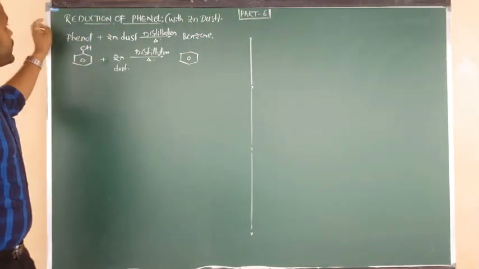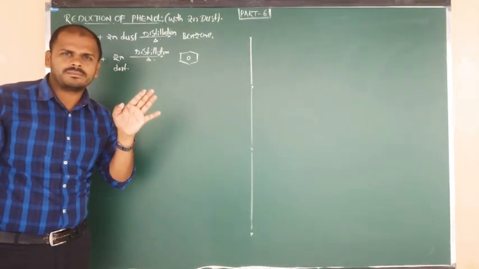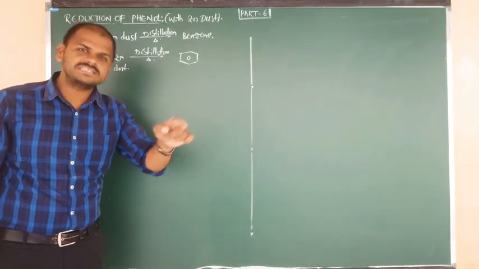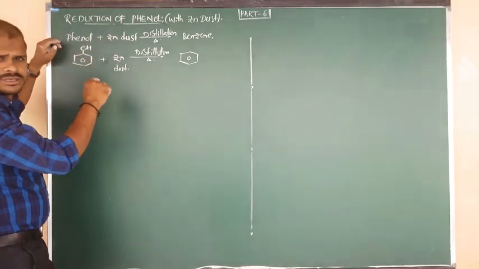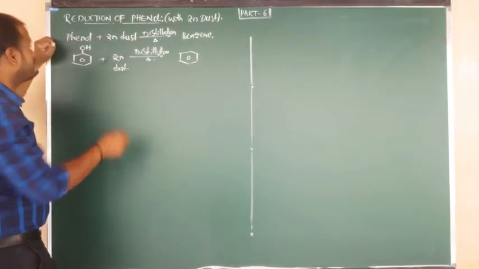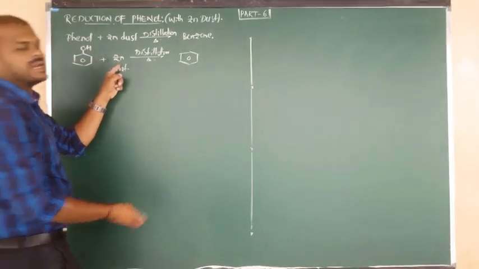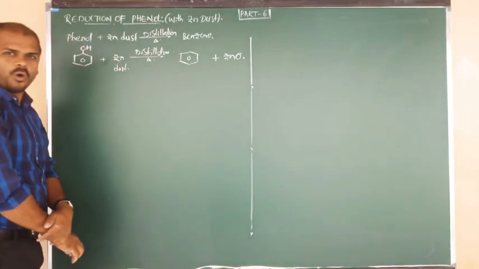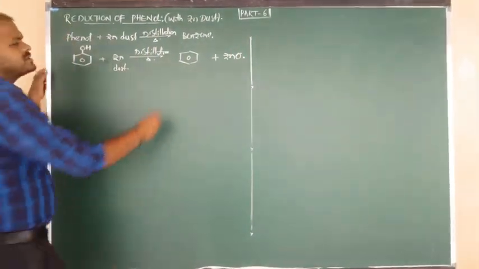Listen carefully here. What is meant by reduction? One thing is addition of hydrogen. Number two is removal of oxygen. This one we are going to follow. So reduction means addition of hydrogen, or we can say removal of oxygen. So here I am going to remove the oxygen. That removed oxygen combines with Zn and is eliminated in the form of ZnO, zinc oxide, that is the byproduct. And here free hydrogen will be there.